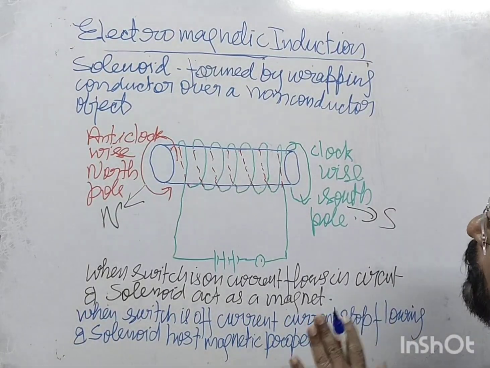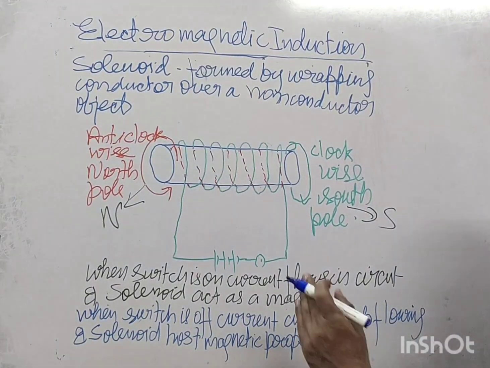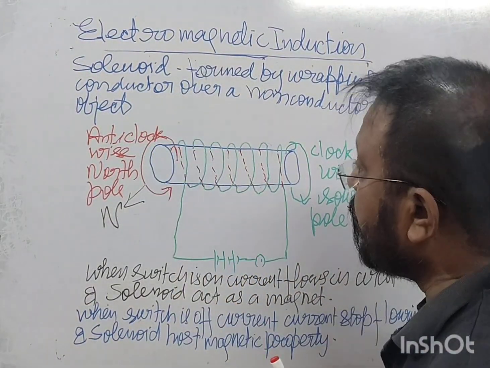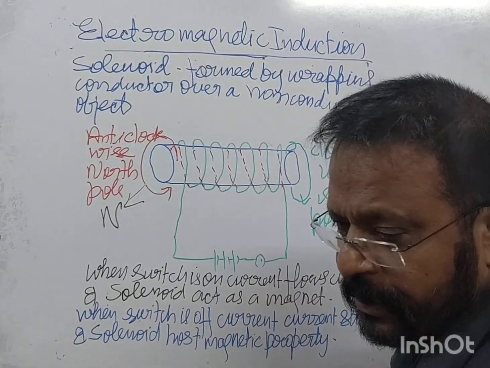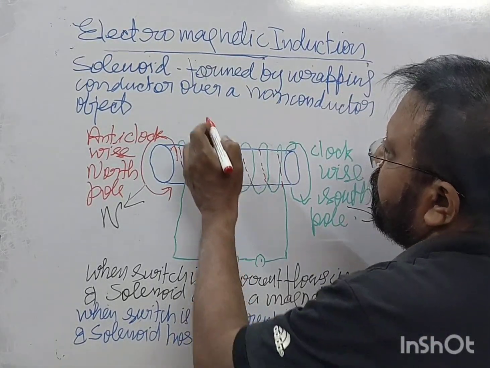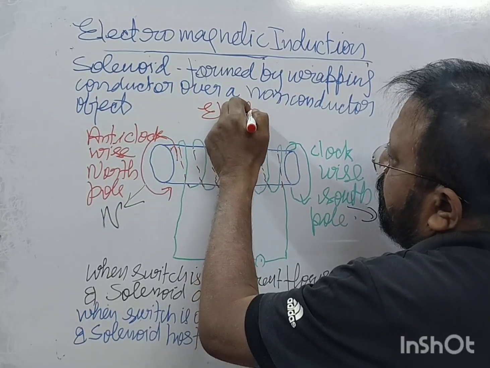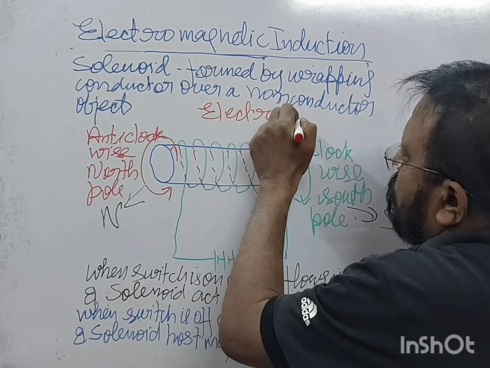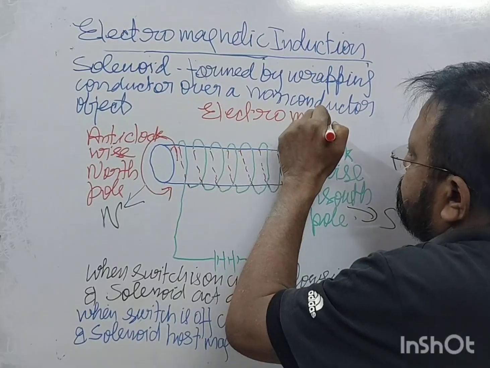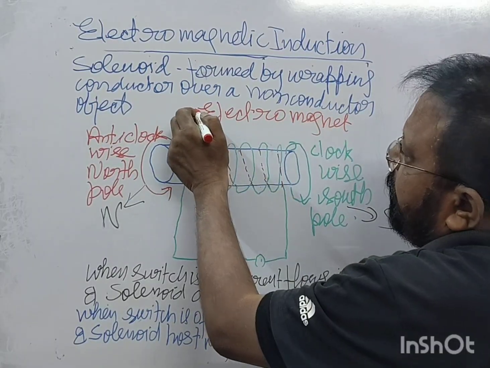Right. So this is a solenoid. A solenoid is also known as an electromagnet. We call it an electromagnet. Right.